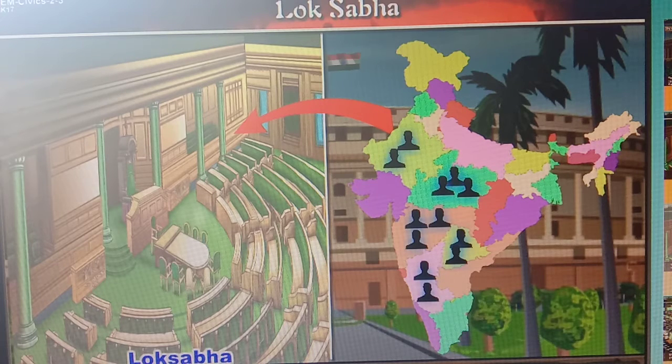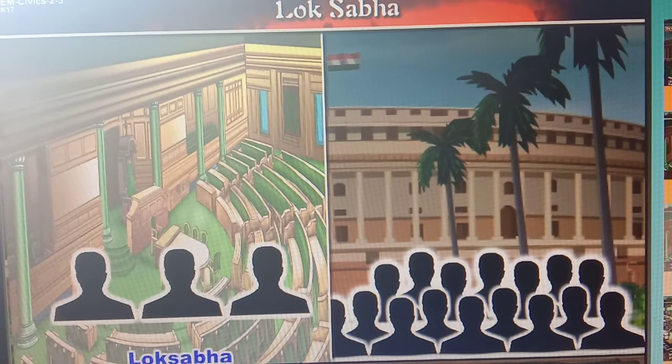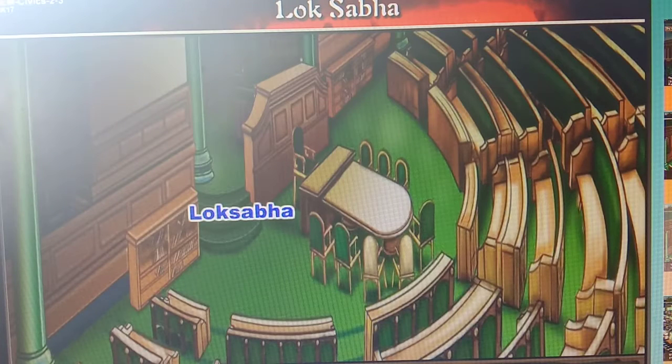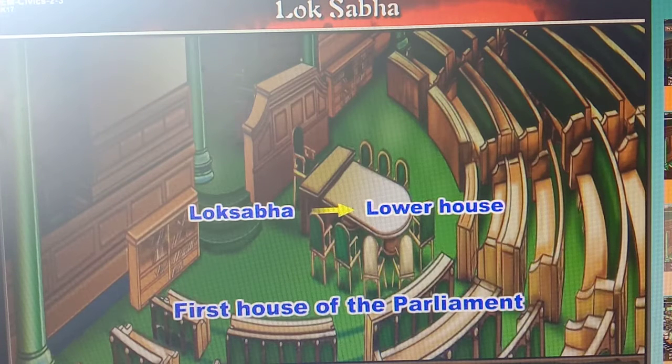In the previous video, we learned about the Parliament, and that the Constitution has made provision for two houses of Parliament. The two houses of the Parliament are called the Lok Sabha and the Rajya Sabha. Today we are going to learn in detail about the Lok Sabha.